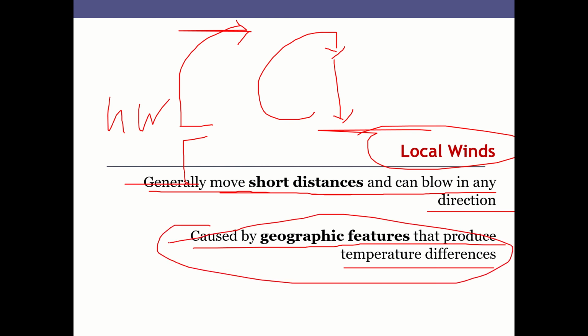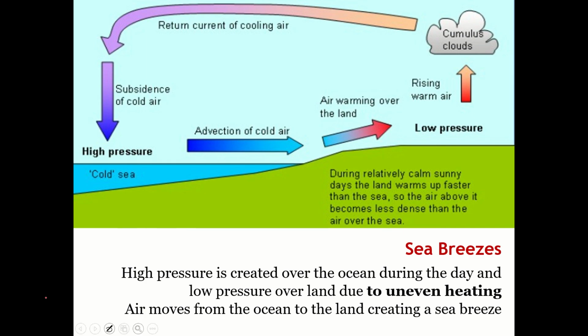The earth surface. Similarly, here it may not be because of the rotational factor or Coriolis effect. Here it is because of the kind of surfaces that we have. Okay, for example, sea breeze. Sea breeze is one of the local winds that we can understand. What happens?